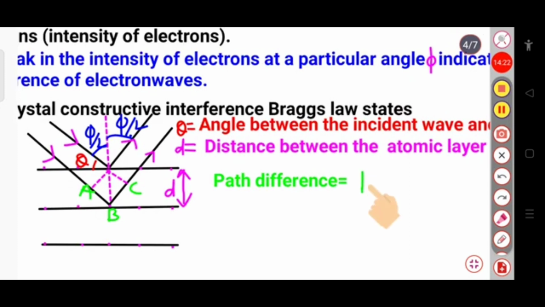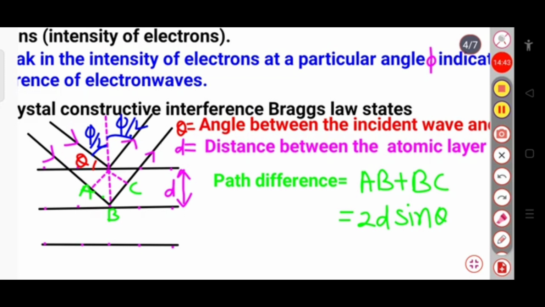Now from Bragg's law we can write this is AB plus BC. If I calculate, this angle is 90 minus theta, and we will get AB plus BC as 2d sin theta. Clear? This path difference is 2d sin theta.